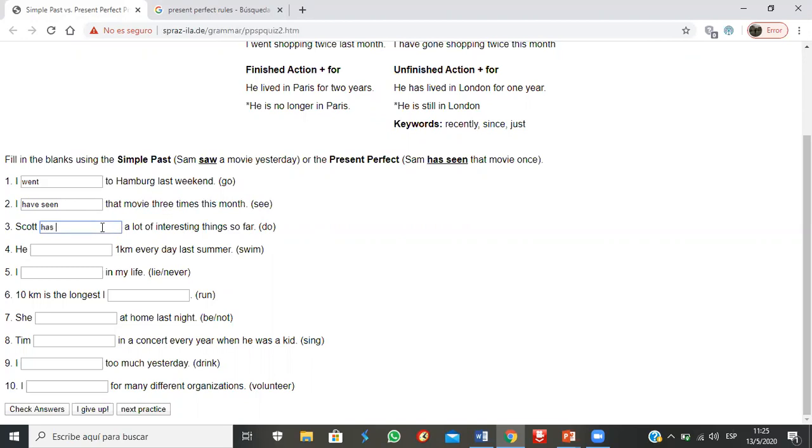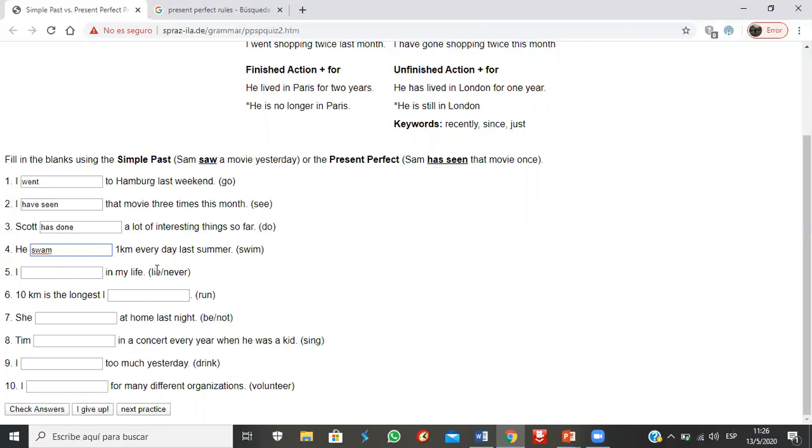Scott has done. Okay. Last, this is past tense. So the most important is to analyze the sentence. In this case, it is swam. He swam 1 kilometer every day last summer. So that's the situation that we got when we refer to the simple past.